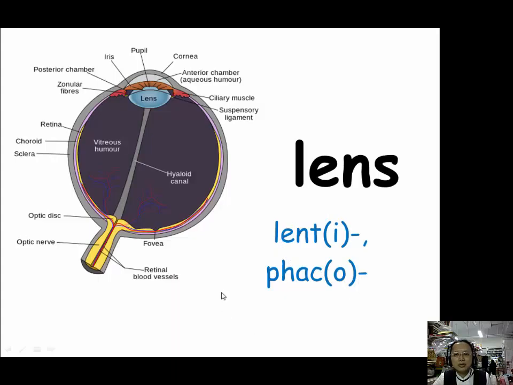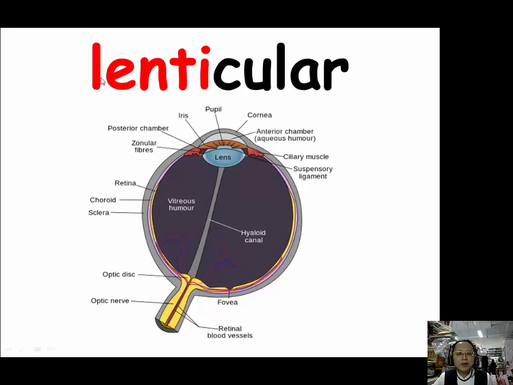We have two prefixes to use, lenti, L-E-N-T-I, and phaco, P-H-A-C-O. Our example for lenti is lenticular. Lenticular means things that are related to our lens, or things that are shaped like a lens, or it can even be used to describe things relating to a lenticular image.